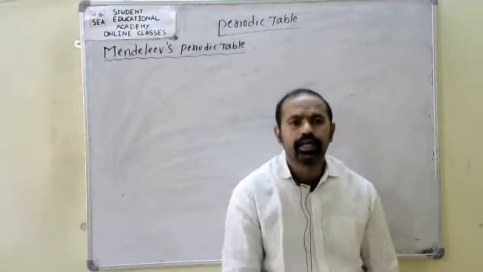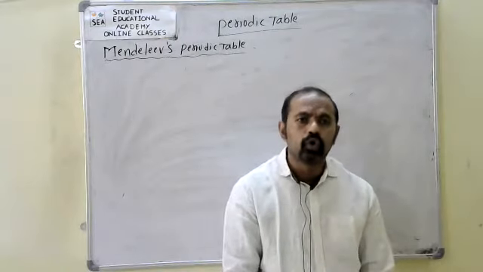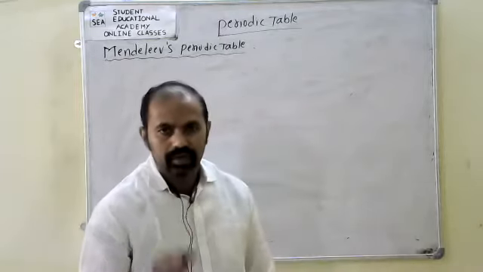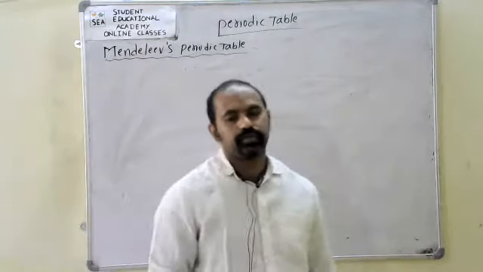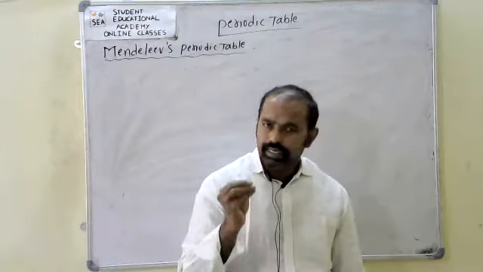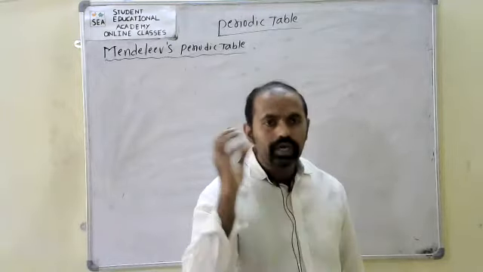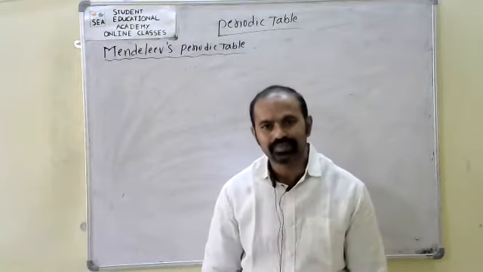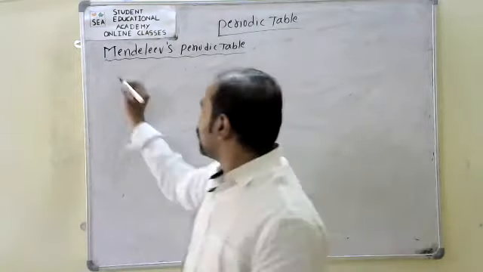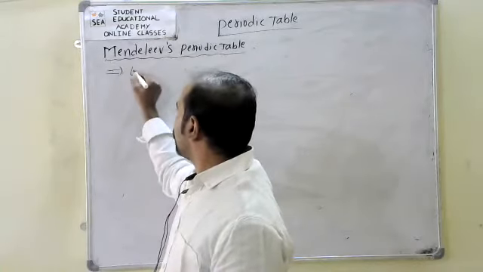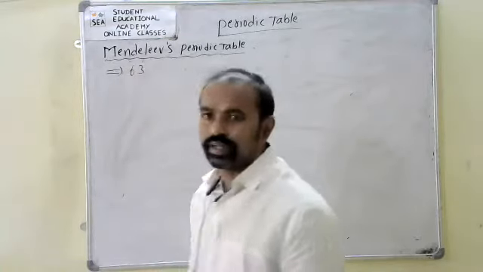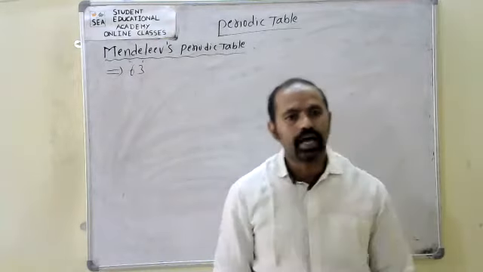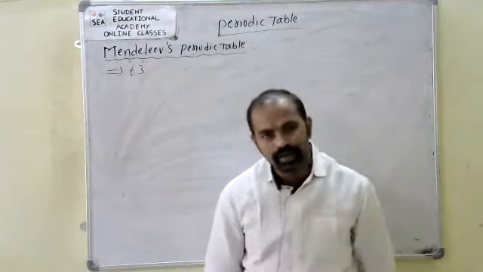Mendeleev's periodic table is also known as the short form of the periodic table. Short form because it contains only 63 elements. Because of that reason, it is also called the short form of the periodic table.